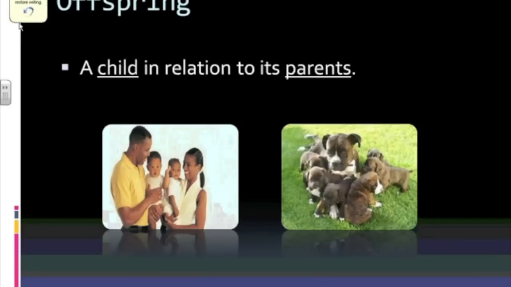Offspring. We've already identified this word a couple different times using our word wall. Offspring is a child in relation to its parents. Okay. I am offspring to my parents. You are offspring to your parents. The puppies here are offspring to the mom dog. Okay. We are all offspring to our parents. Okay. Even our parents are offspring to their parents. So offspring are the traits that are passed on to the child or the kids in this example.